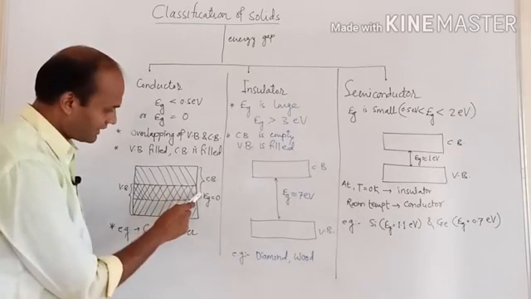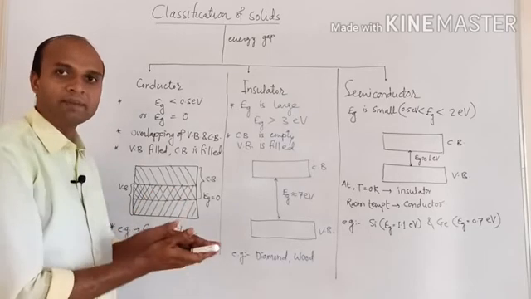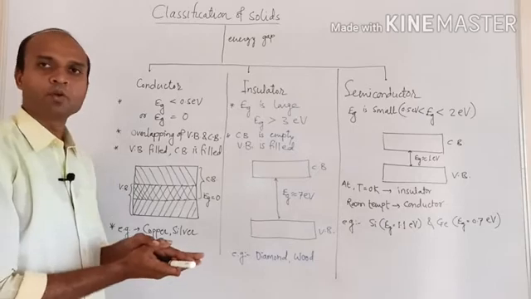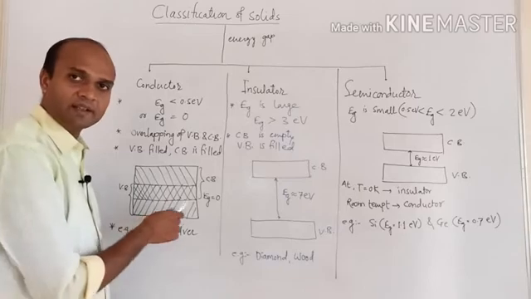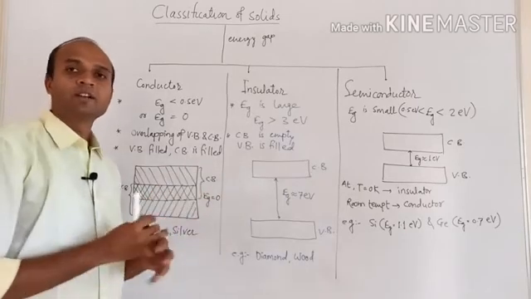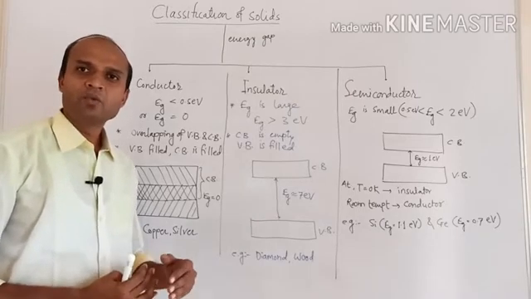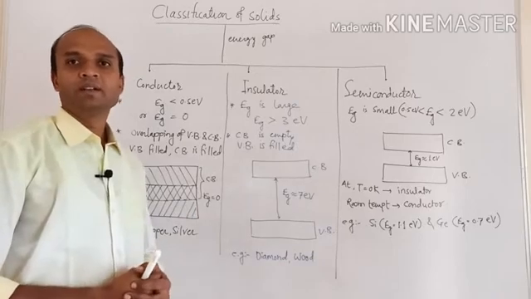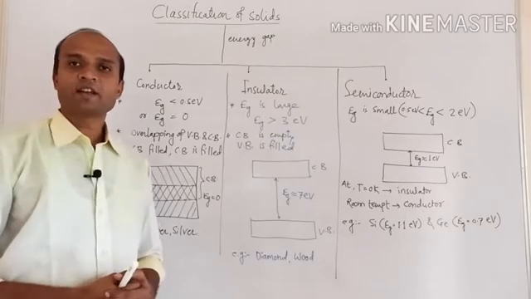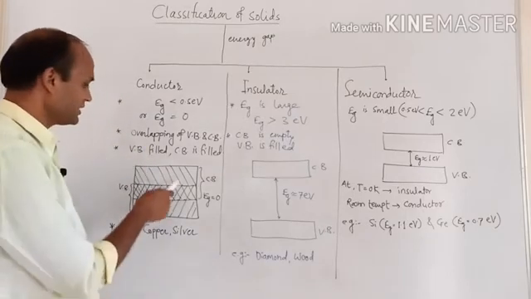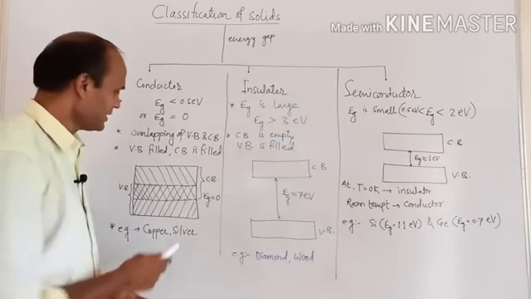Now, in this central region you can see the conduction band and valence band overlap with each other, and because of the overlapping, some of the energy states which are present in valence band are common to the conduction band, and that's why electrons present in valence band are now available with the conduction band, and that's why conduction is possible, and such solids are called as the conductors. So this is energy band diagram for the conductors.